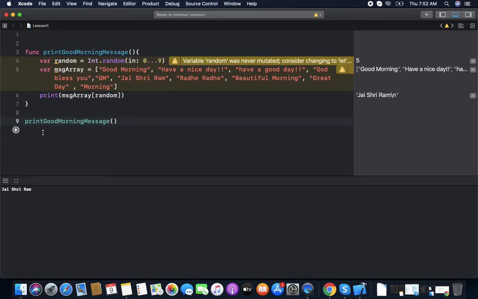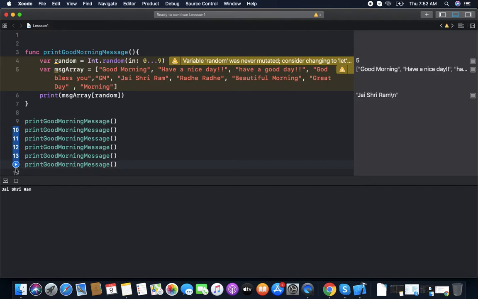if we print it again and again, four or five times, you can see it will be random. Sometimes it prints one message, this time it's morning, sometimes good morning, sometimes another.